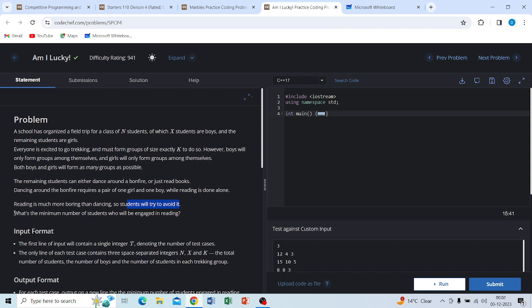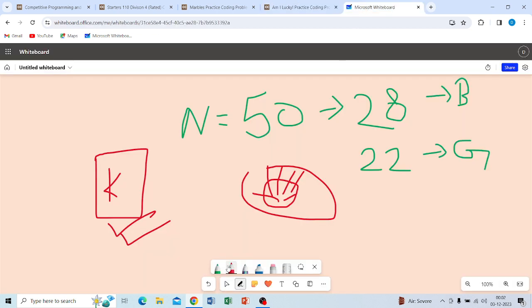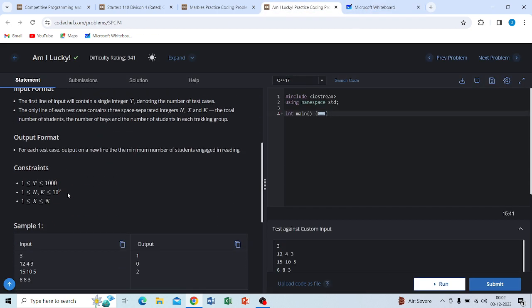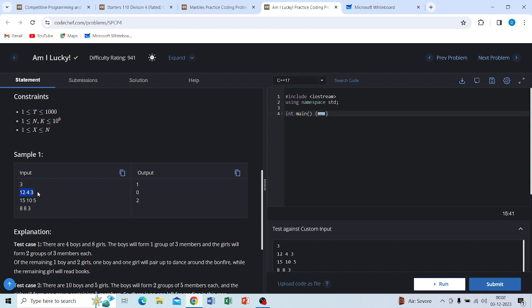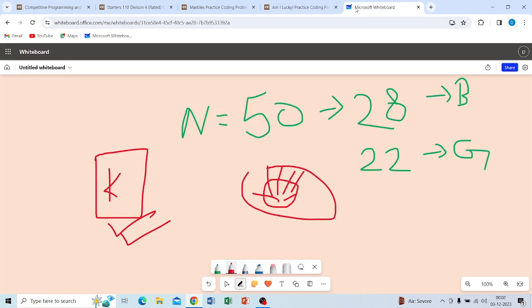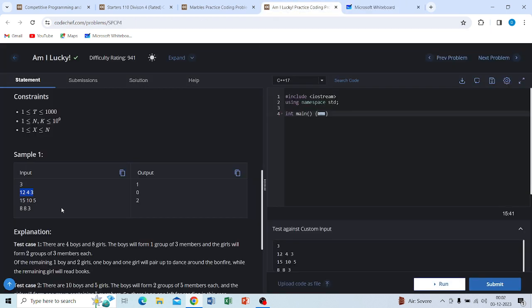So you need to find the minimum number of students who will be engaged in reading. How can you determine that? First of all, let's move on to the test cases. This is our sample. Suppose there are 12 students.